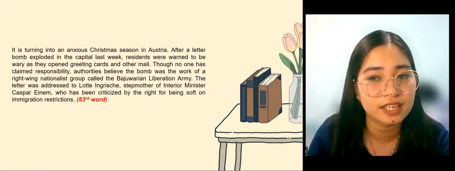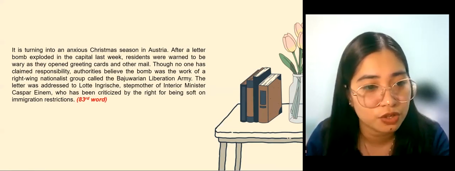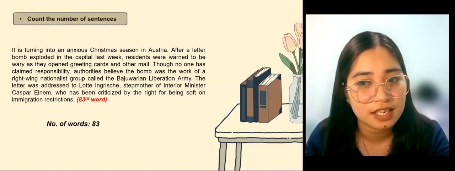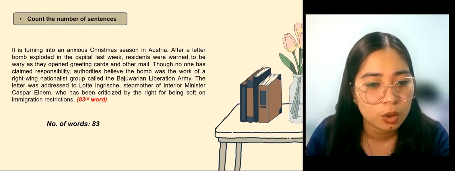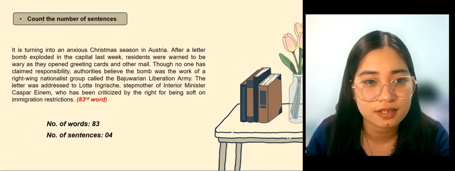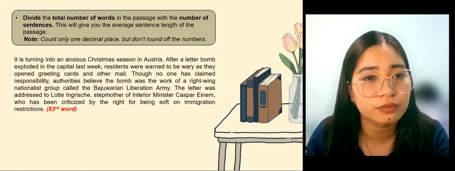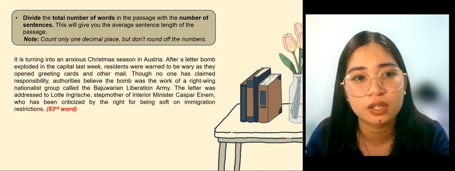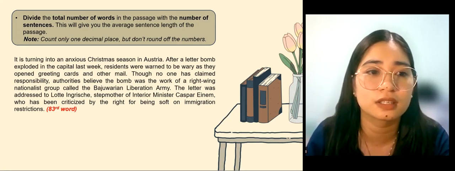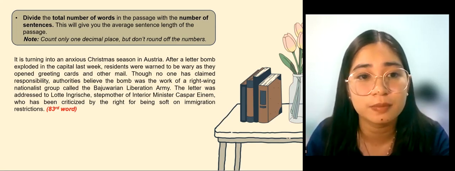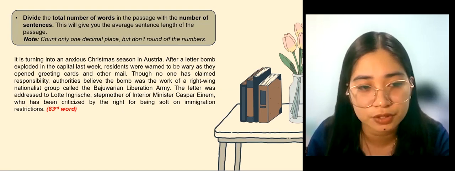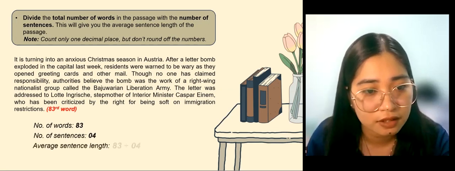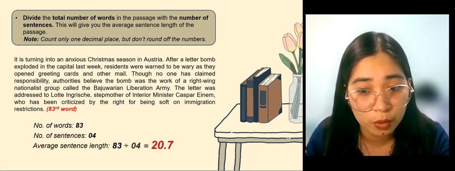From the words we extracted, let us take note of the number of words, which is 83. Now let us count the number of sentences in the passage. Upon counting, we have 4 sentences. Now, divide the total number of words in the passage by the number of sentences. This will give us the average sentence length of the passage. Please note that we should only count one decimal place, but don't round off the numbers. Again, we have 83 words with 4 sentences. So 83 divided by 4 is 20.7.